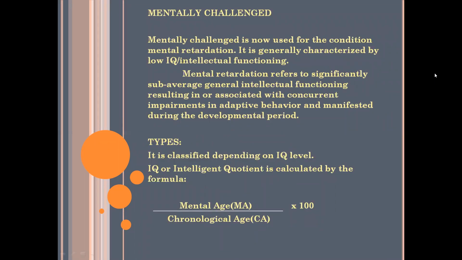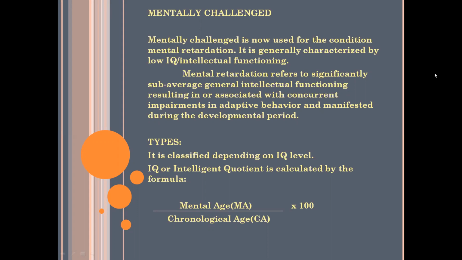Okay. So the next part is mentally challenged. So what do you mean by a mentally challenged individual? Mentally challenged is now used for the condition mental retardation. Nowadays it is told as mentally retarded. Okay, so it is generally characterized by low IQ or intellectual function. If the person has low IQ, that is, intellectual functioning is low compared to others, then it is known as mental retardation.